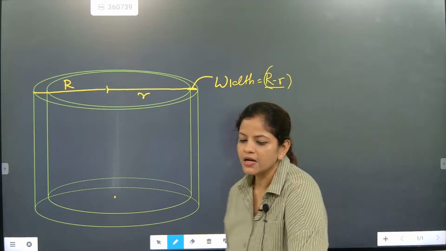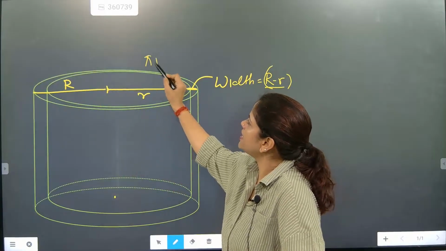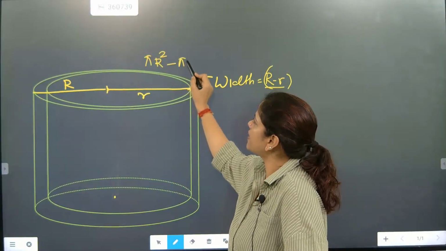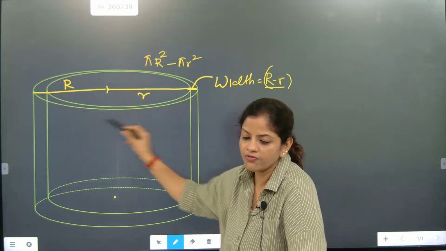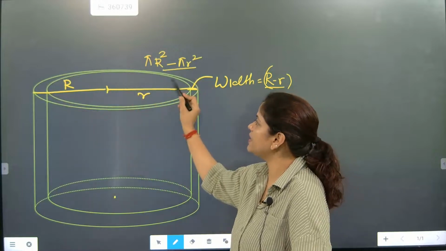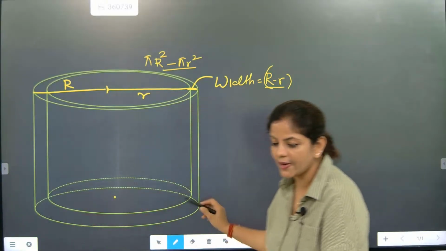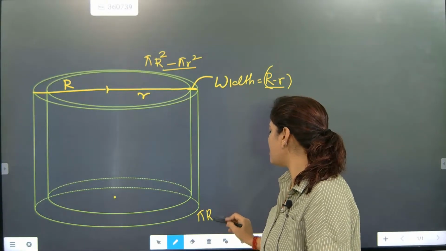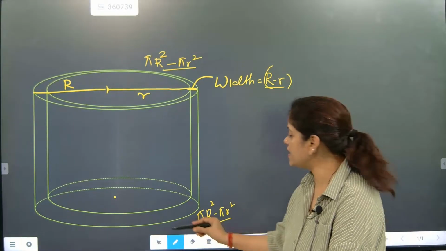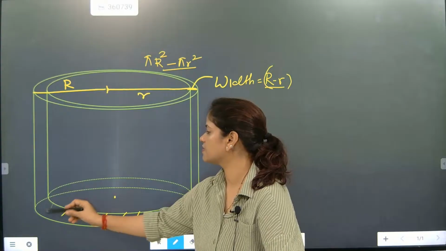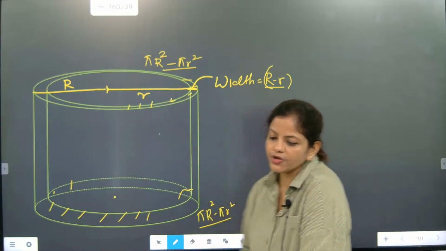Now the upside area. What is the area of this thickness? Pi R square minus pi r square, because area of outer circle minus area of inner circle will become the area of the width. Down also the same formula will be applicable, so it will become pi R square minus pi r square. So this is the area of this width.